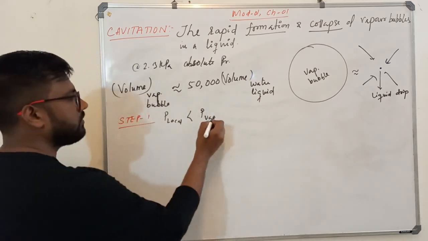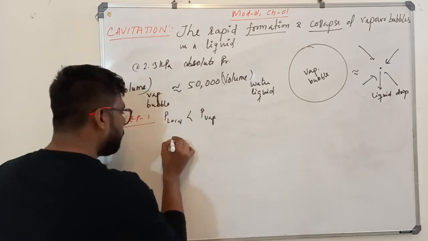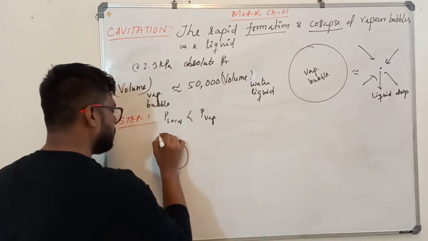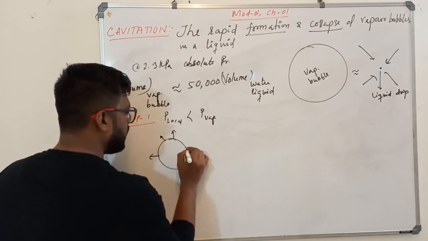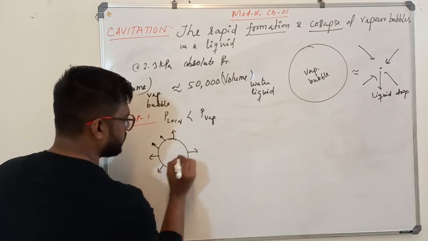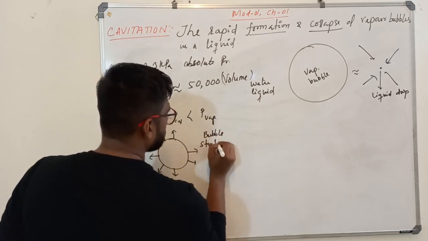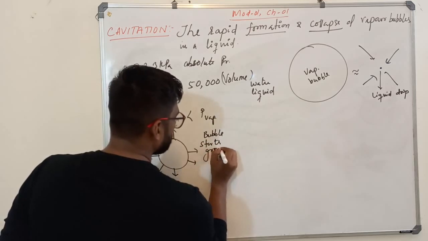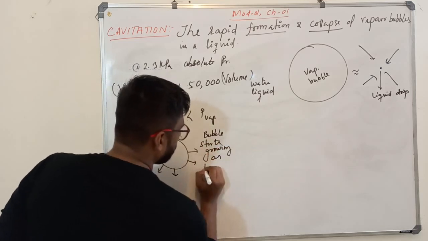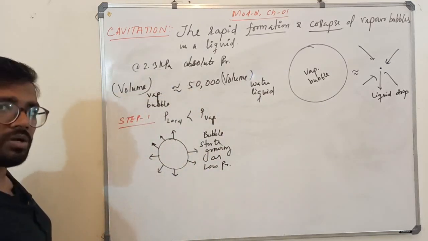What will happen? The bubble will start growing because of the low pressure. You can write: bubble starts growing as there is low pressure.